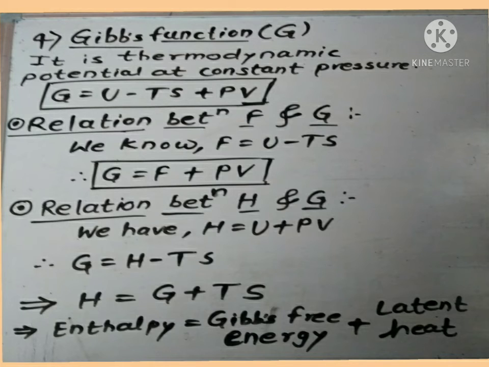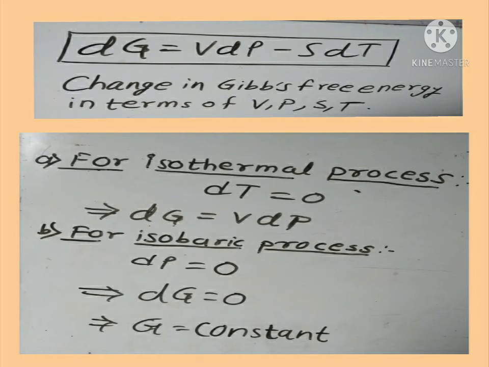When the system undergoes an infinitesimal change at constant pressure, dG = VdP - SdT. That is, the change in Gibbs free energy is expressed in terms of thermodynamic variables such as pressure, volume, temperature and entropy. For an isothermal isobaric process, the Gibbs function remains constant.